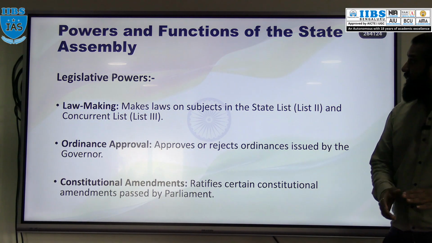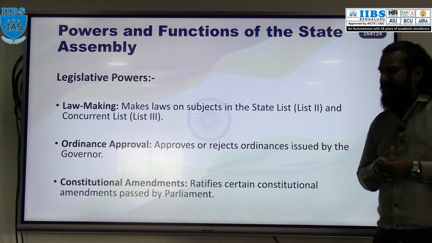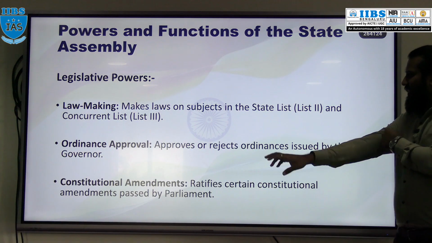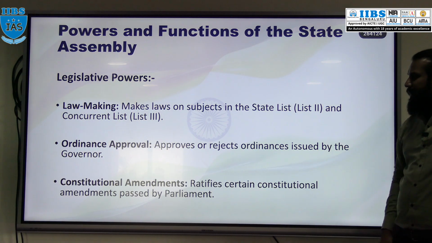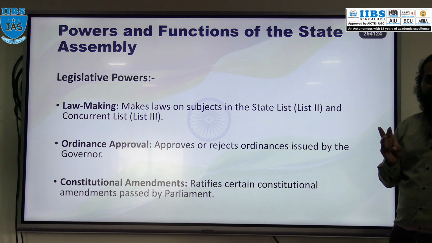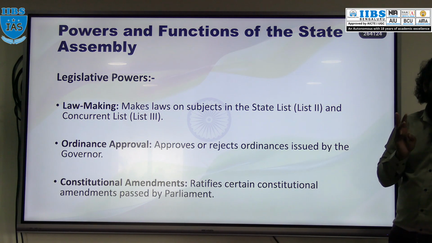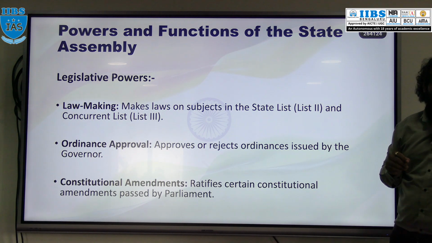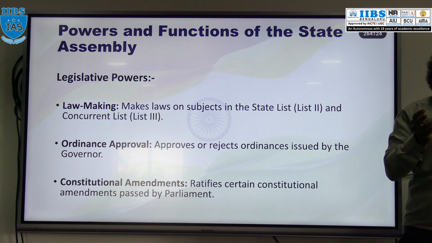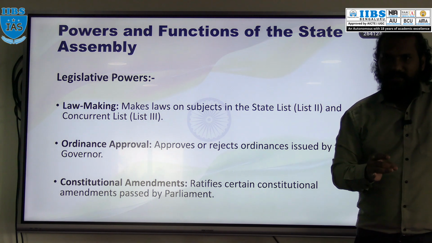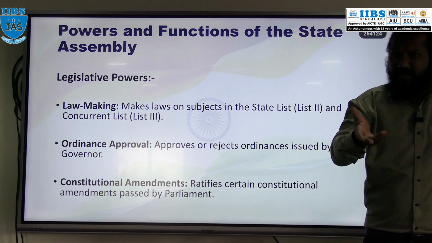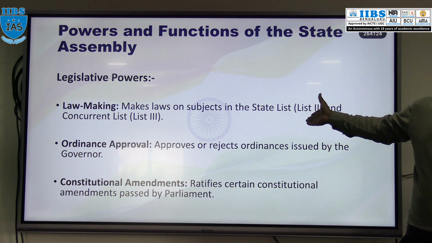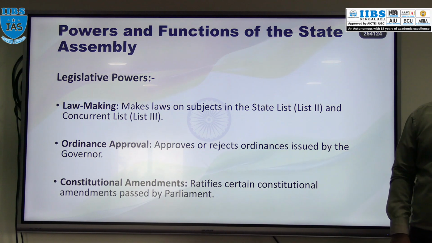Okay, then next, what about the power and functions of the state assembly? So different powers we will discuss. First, legislative power, that means law making power. The state assembly has a power to make law on the state list as well as the concurrent list. Ordinance we discussed, temporary law. The governor as well as the president can issue an ordinance. So at state level, when the governor issues an ordinance, that ordinance can be passed, this means approved or rejected, by the state assembly.